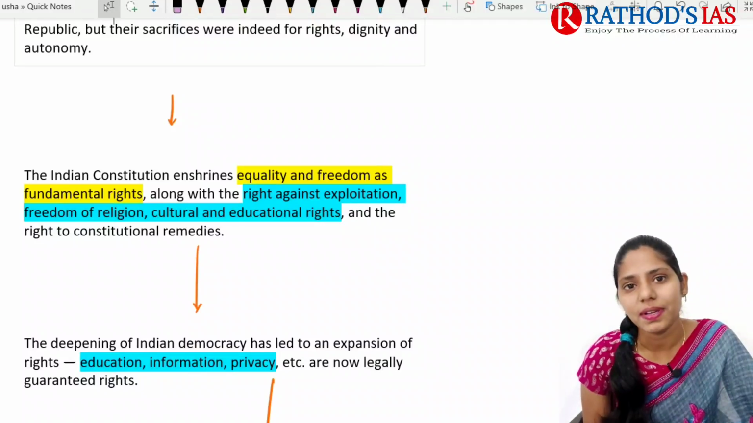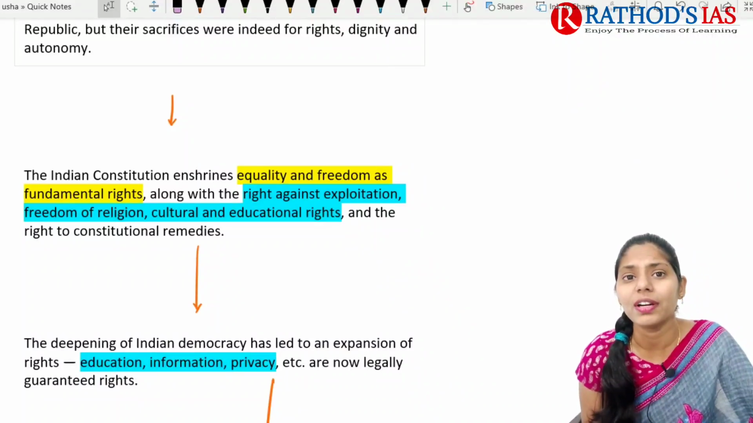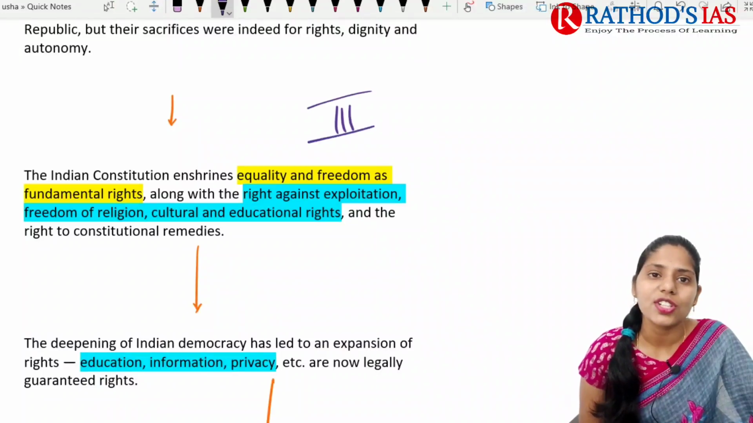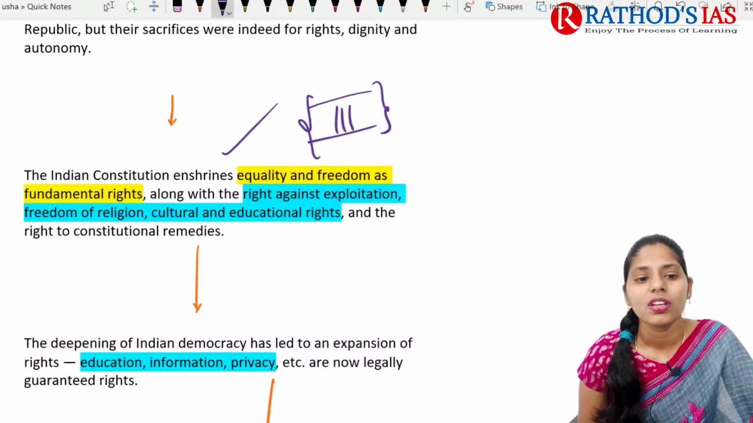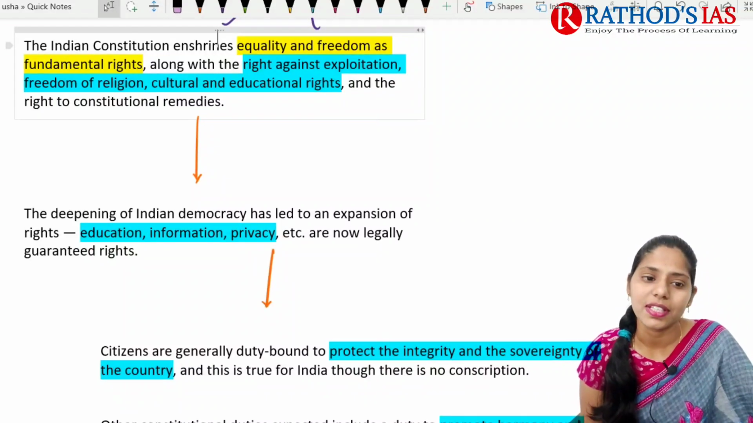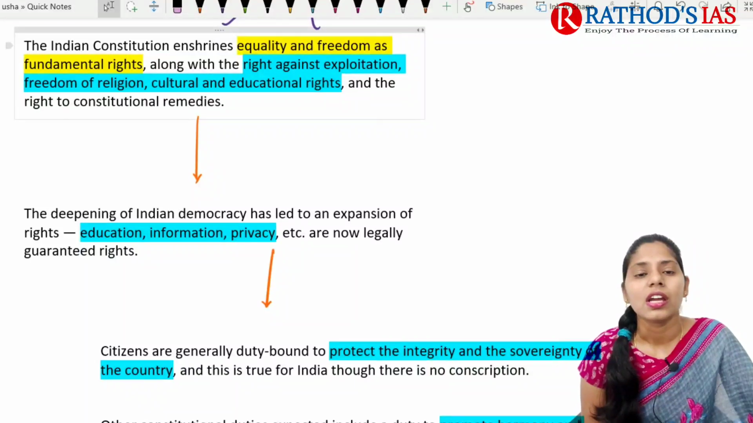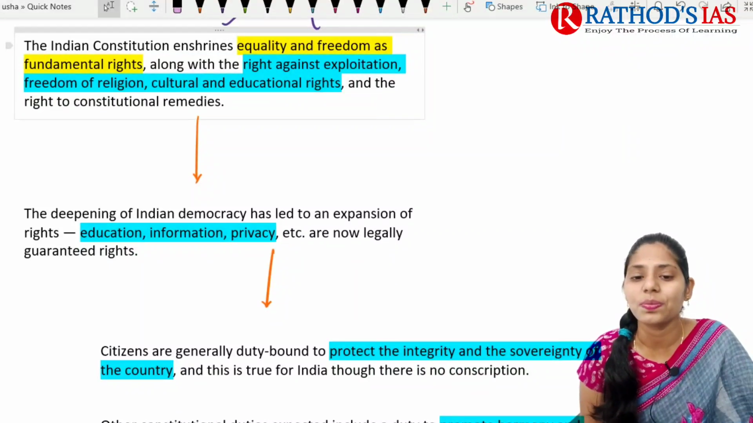And even after we got independence, in our constitution we have equality and freedom. They are our fundamental rights which are enshrined in Part 3 of our Indian Constitution. And we also have the right against exploitation, freedom of religion, cultural and educational rights, and the right to constitutional remedies. Okay? And even now we are mainly fighting for our rights like education, information, right to privacy, etc. And these are now legally guaranteed rights.